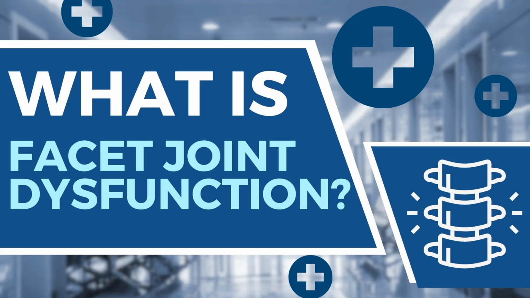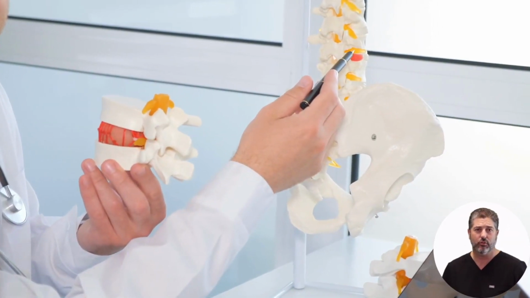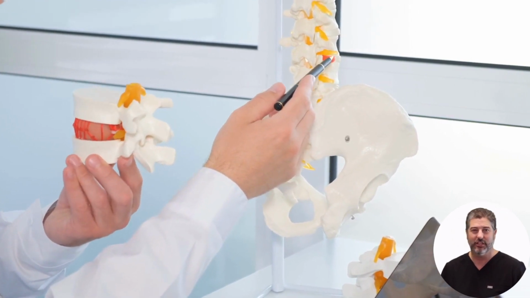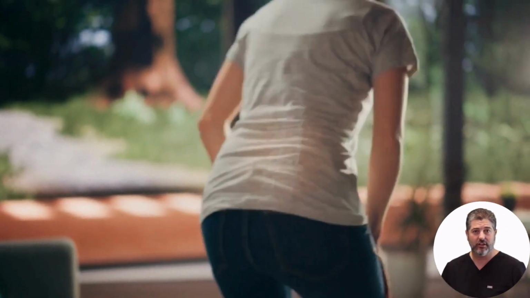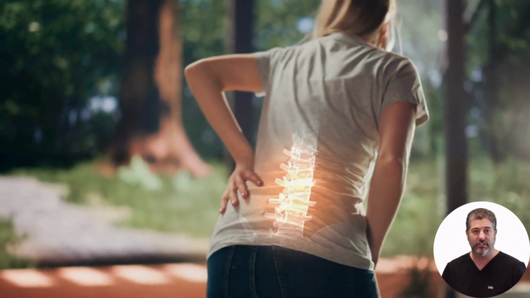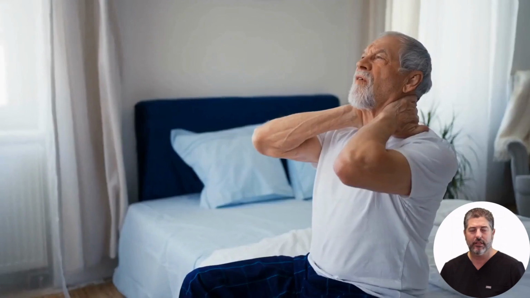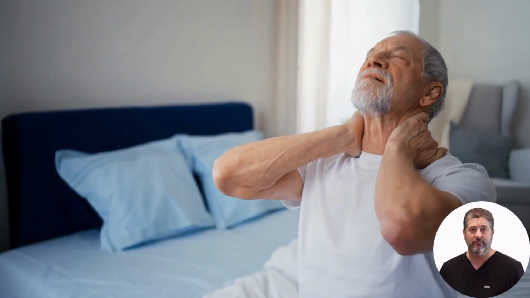What is facet joint dysfunction? Facet joint dysfunction is a condition where the joints in your spine become painful due to arthritis, injury, or repeated stress due to overuse. The most common causes are age-related wear and tear, spinal injury, or excessive stress on the joints from poor posture. Symptoms can include localized pain, stiffness, and difficulty twisting or bending the spine.